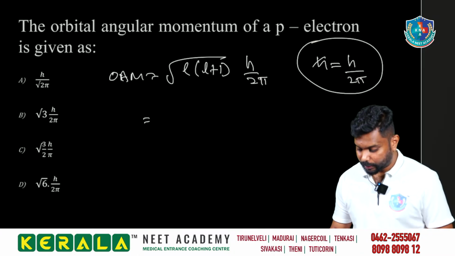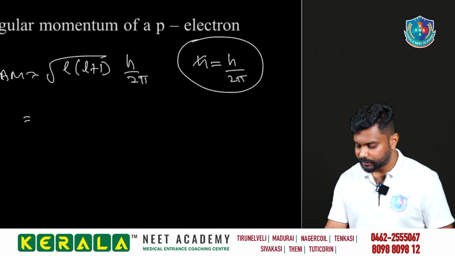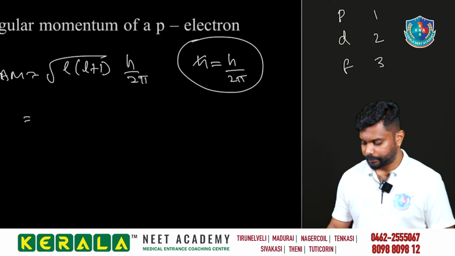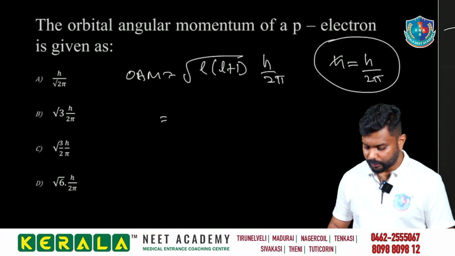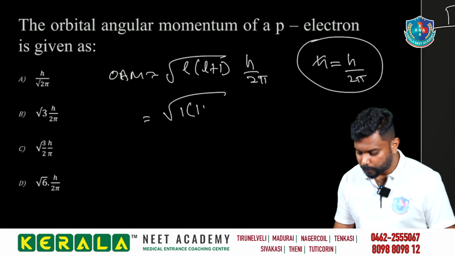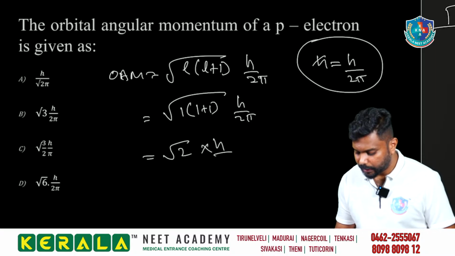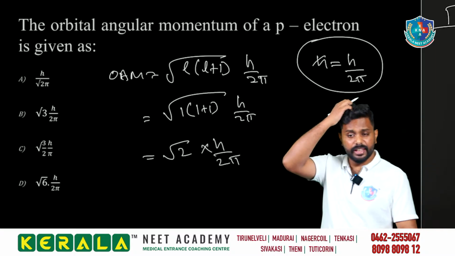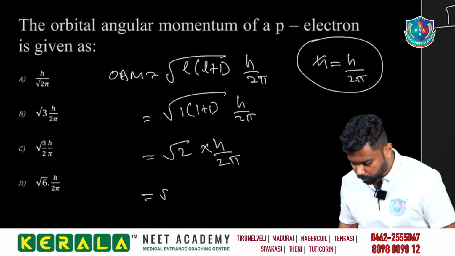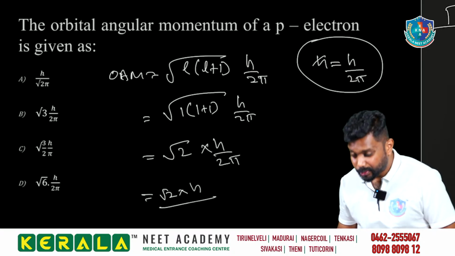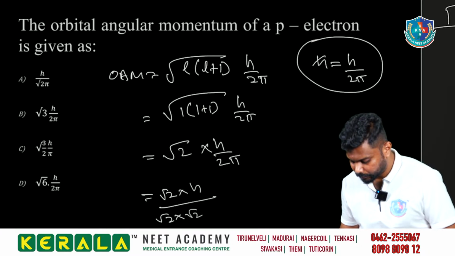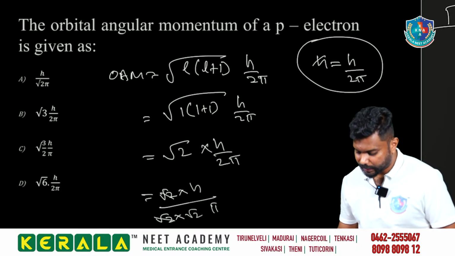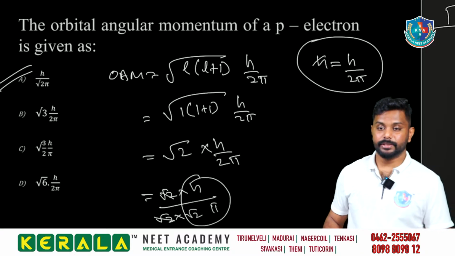So for p electron, நமக்கு தெரியும், for S, L is equal to 0. For P, 1, for D 2, for F 3. So நமக்கு P தான் இருக்கு, அதனால L value 1 தான். So we can mention 1 into 1 plus 1, that is equal to root 2 into h by 2 pi. இந்த மாதிரி வேல்யூ இருக்கா இல்லையே? இப்போ என்ன பண்ணலாம், root 2 into h by 2 நமக்கு எப்படி எழுதலாம், root 2 into root 2 எழுதலாமே, into pi. So root 2 get cancelled, h by root 2 pi. So option A is our answer. Good.